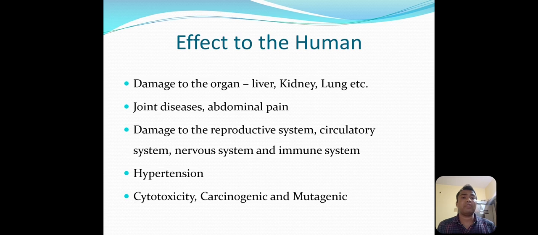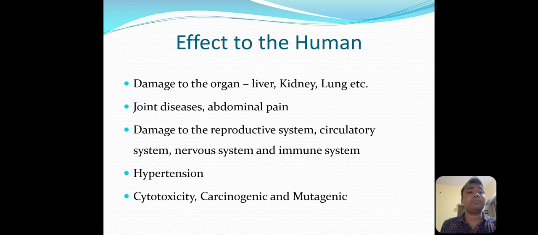Generally they damage the different organs present inside the human body, that is the liver, kidney, and lungs, which get affected due to such heavy metal contaminants present in the environment. They also cause joint diseases and abdominal pain. They also affect the reproductive system, circulatory system, nervous system, and immune system of human beings. They cause hypertension in human beings. So these contaminants or heavy metals are cytotoxic, carcinogenic, and mutagenic.